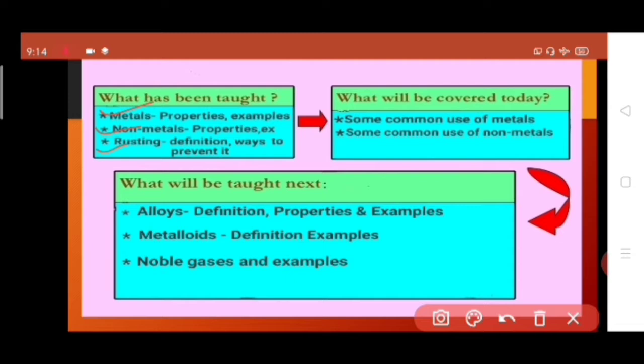Those who have not seen my previous videos of this chapter, I would suggest them to see those first in order to understand the chapter properly. The portions that I'll cover today are some common uses of metals and some common uses of non-metals. And the topics that will be covered in the next video are alloys, its definition, properties and examples, metalloids, its definition and examples, noble gases and its examples.